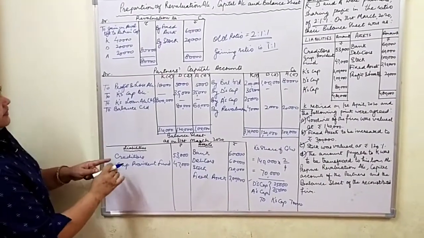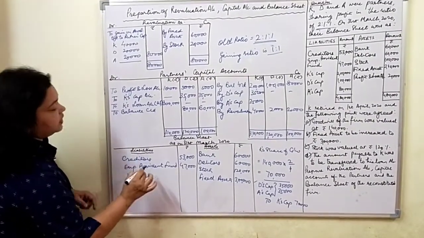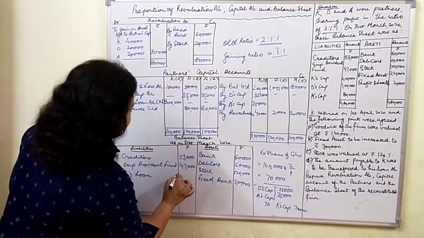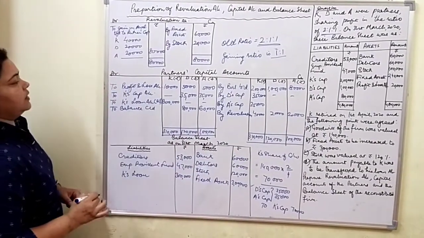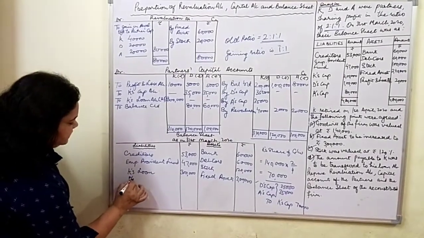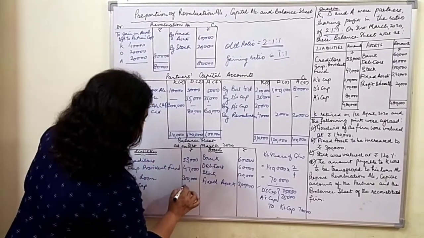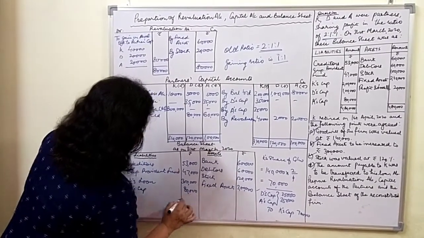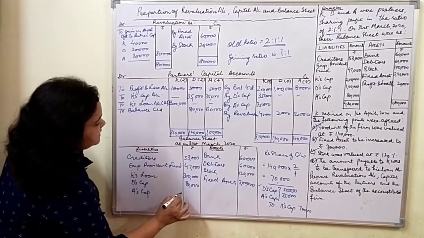And now one thing will come here, that is K's loan, because K is no more a partner now. So his loan will be put here on the liabilities side. And now the balance of D's capital is 80,000 and A's capital balance is 60,000.